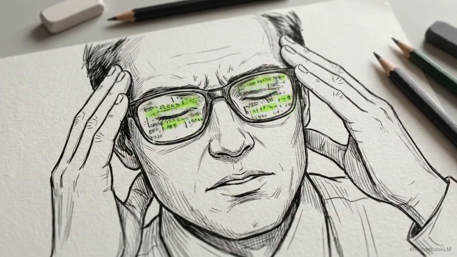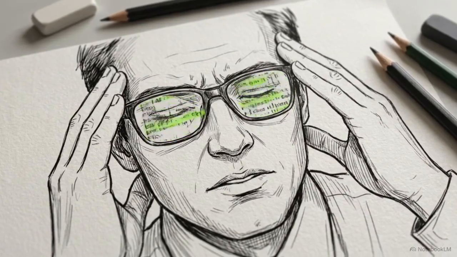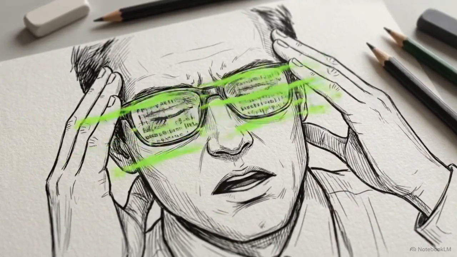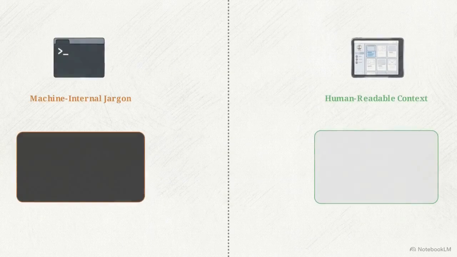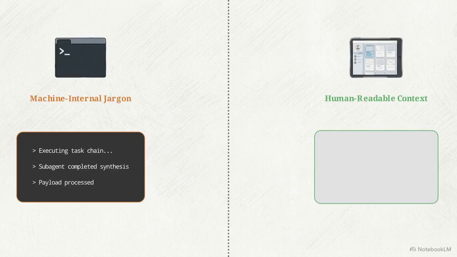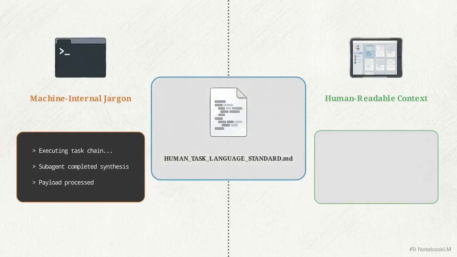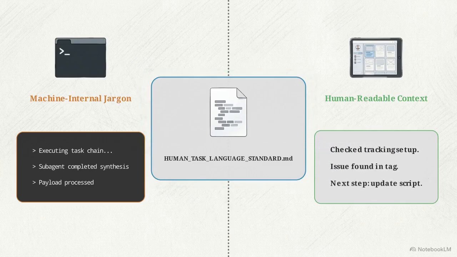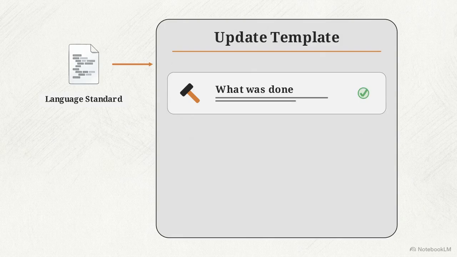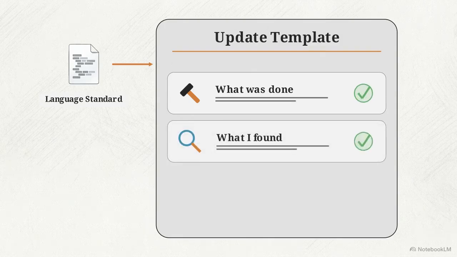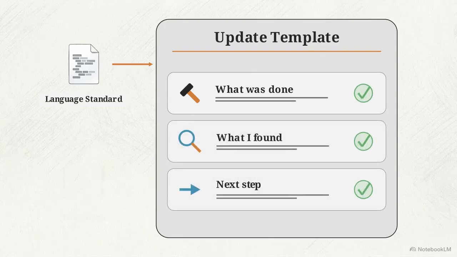One of the most common failures in multi-agent orchestration is human task management boards, like Plain, becoming polluted with agent internal language. This split screen shows the difference between raw logs and actionable context. To solve this, we add a human task language standard.md file to the core directory. This file explicitly bans machine state language. The standard enforces a strict template. Every update must state in plain English what was done, what the agent found, and a single clear next action.